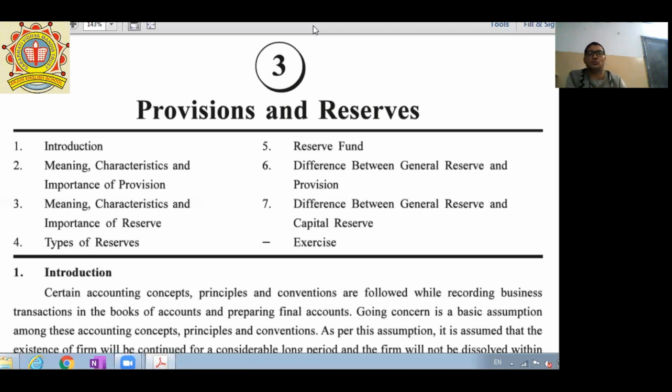So to compensate this liability, they accumulate some amount, which is called reserve or provision. But reserve is for a specific purpose and provision is for a future anticipated liability. Okay, so this is the common funda for provisions and reserves.